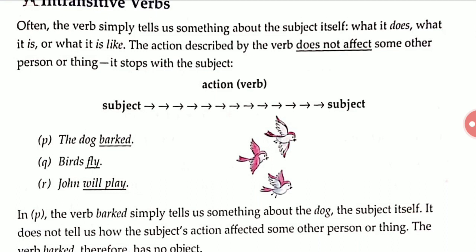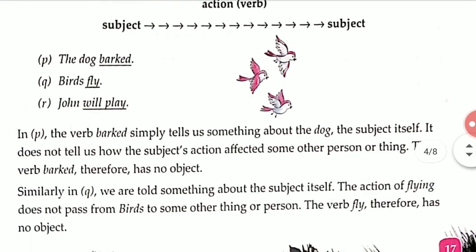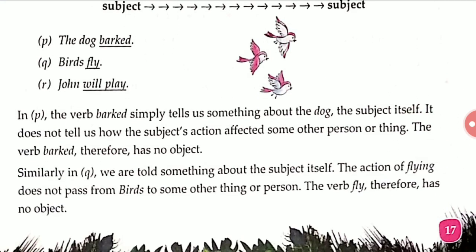Example: the dog barked. What did the dog do? Dog barked. That's it. It doesn't affect any other words or anything. It started from the subject and it ends with the subject itself. Birds fly. John will play. In example P, the verb barked simply tells us something about the dog, the subject itself.